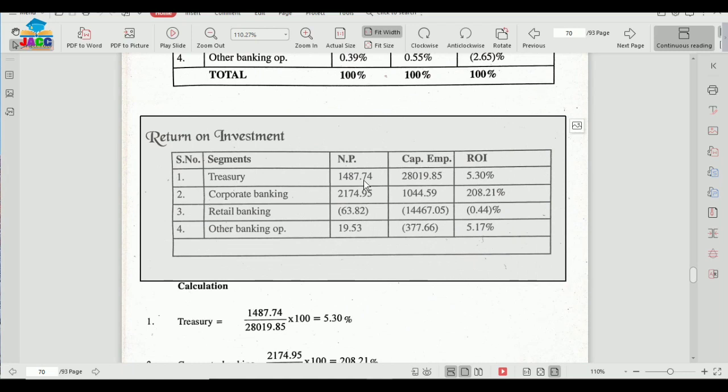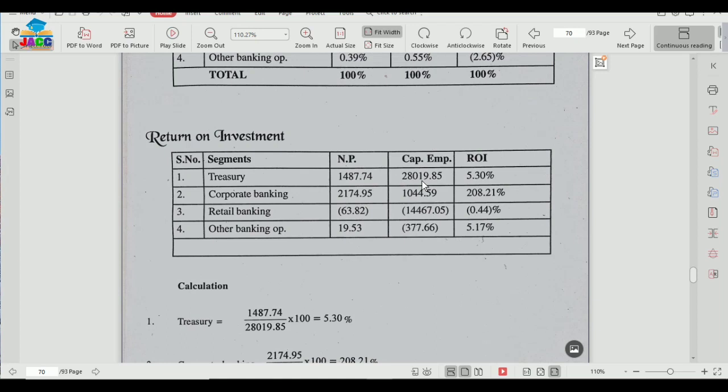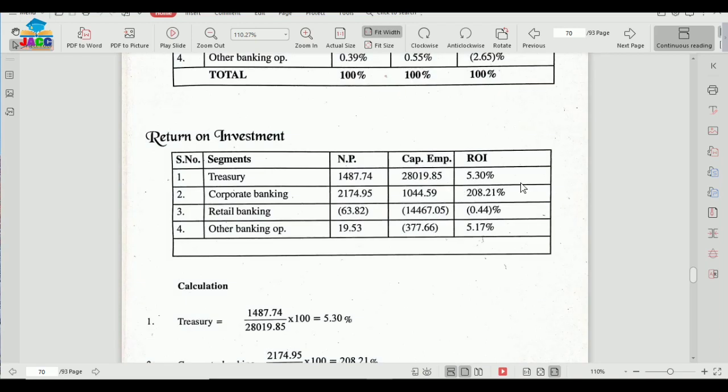So treasury is having a net profit of 1487.74 and capital employed is 28019.85. How to calculate return on investment? The ROI, you know the formula, is net profit upon capital employed into 100. So this figure upon this figure into 100 is 5.30%. It means treasury is giving a return on investment of 5.30%.